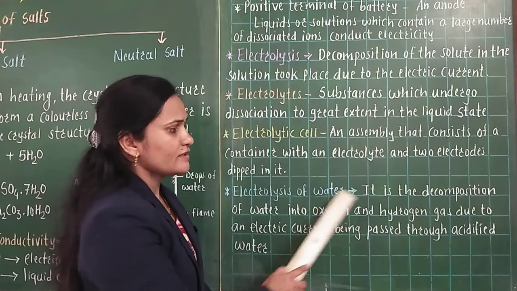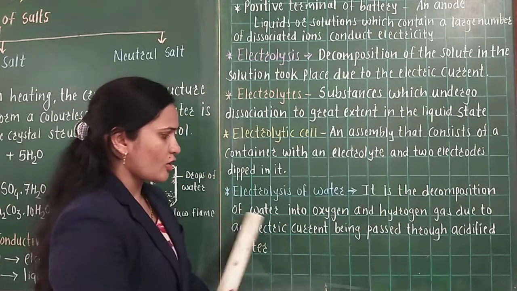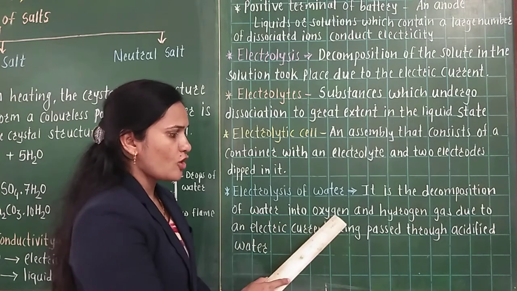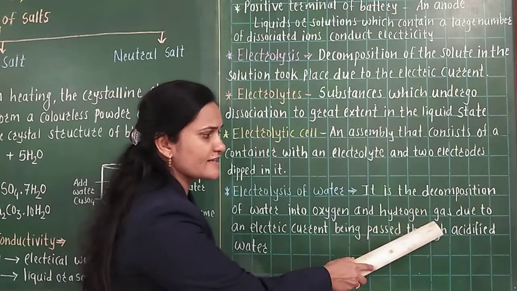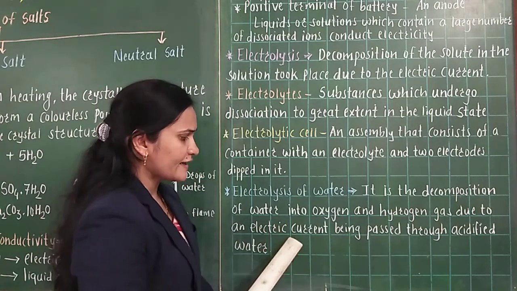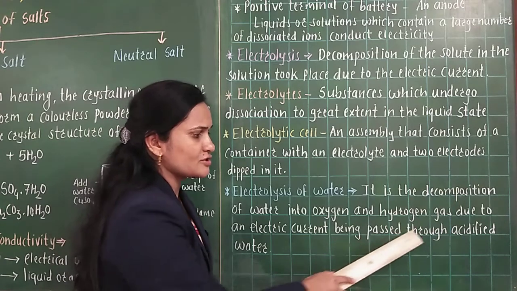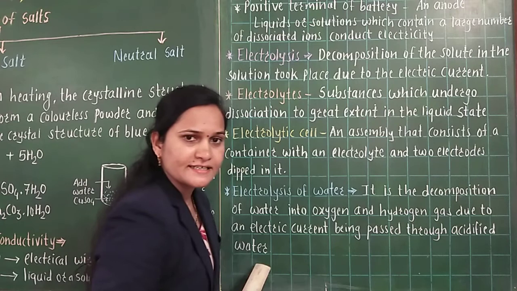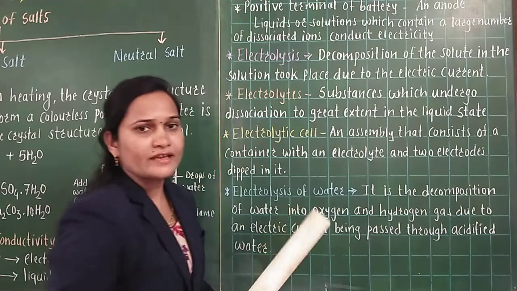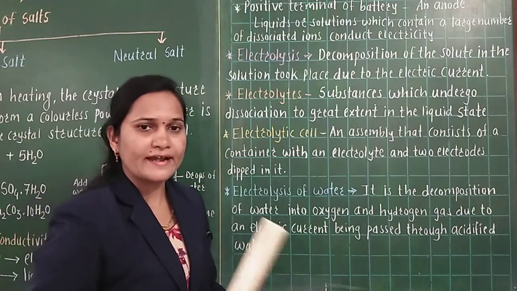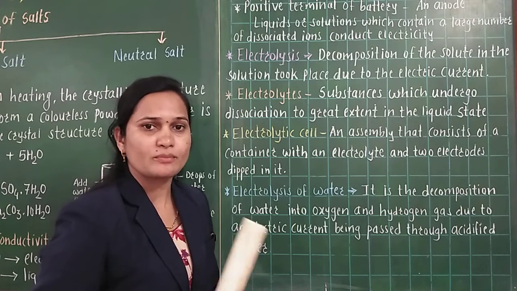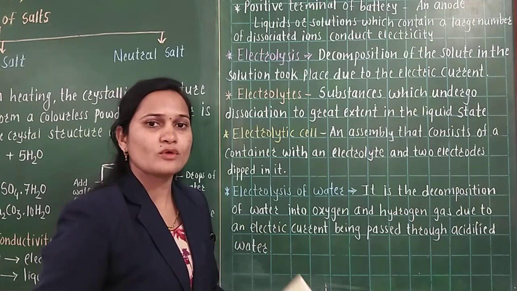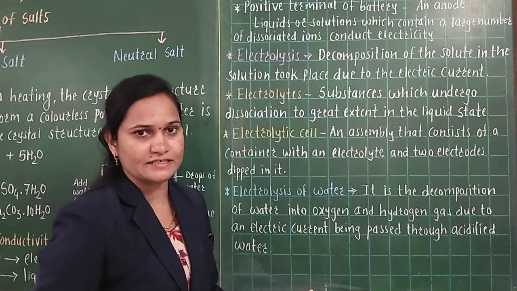Electrolysis of water is the decomposition of water into oxygen and hydrogen gas due to an electric current being passed through acidified water. Why is acidified water written here? Because when pure water is used, the electric current does not pass through it, as pure water is a bad conductor of electricity.